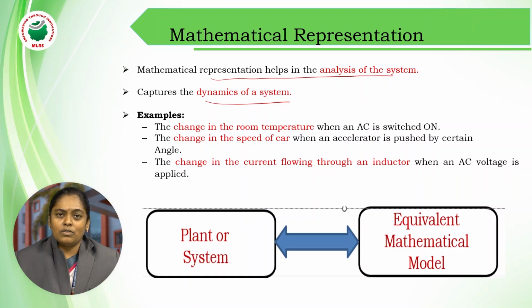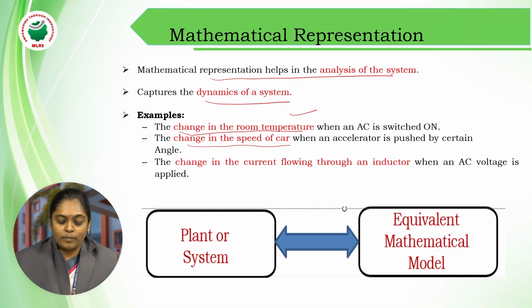The best example of a mathematical representation of a system is an AC. Whenever we switch on the AC, we can see the change in the room temperature. In this case, the dynamic change of the system represents how the temperature of the room changes from time to time after the AC is switched on. Similarly, how can we see the change in the speed of a car when the accelerator is pushed by a certain angle? Whenever we are driving a car and the accelerator is pushed, how the speed changes can be understood easily by representing it in a mathematical form.